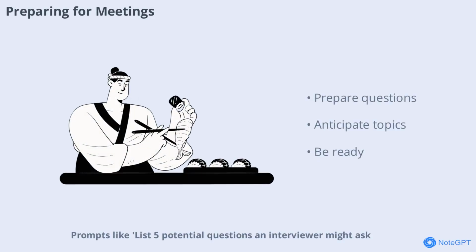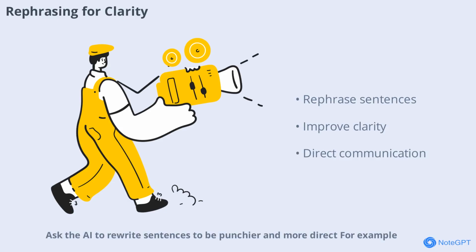Prompts like list 5 potential questions an interviewer might ask help you get ready for important conversations and anticipate what's coming. Ask the AI to rewrite sentences to be punchier and more direct. For example, rewrite this sentence to be more direct. This improves clarity and impact.